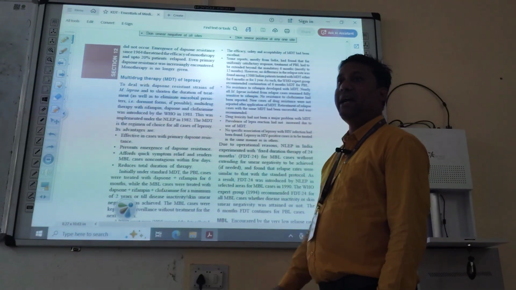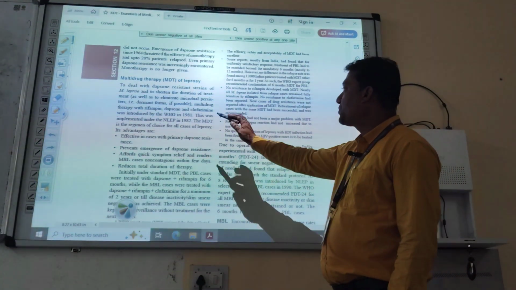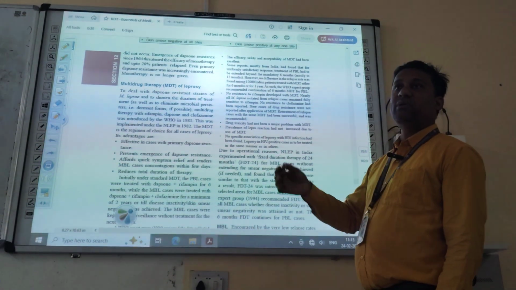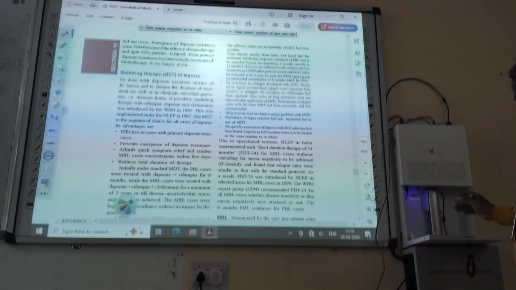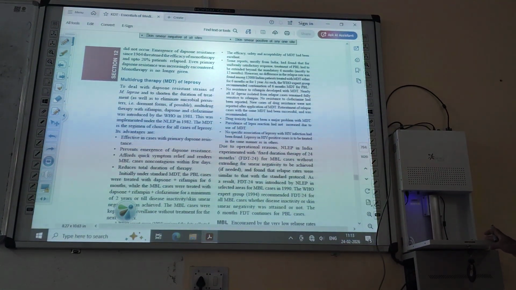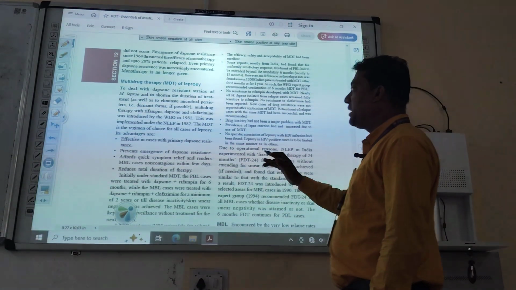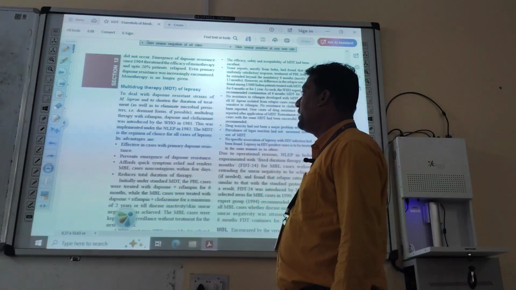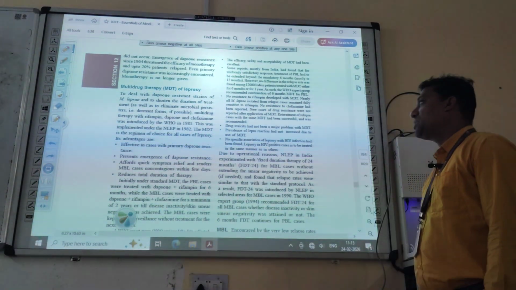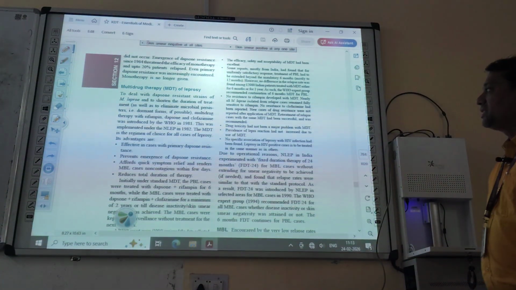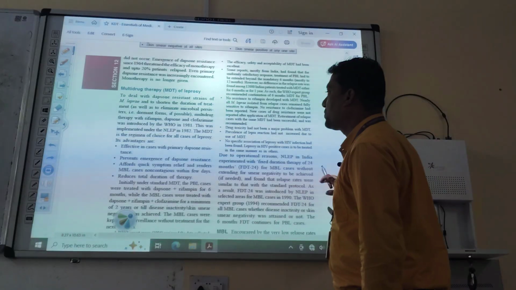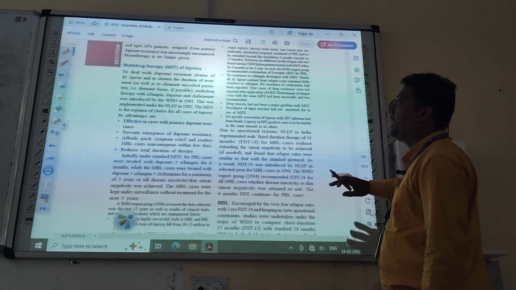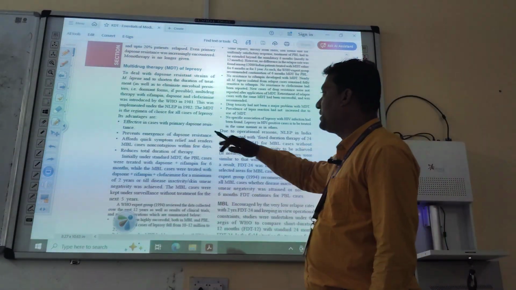Rifampin, it is an anti-tubercular drug, then dapsone, then clofazimine. You have to take 3 drugs simultaneously. Okay, that is rifampin, dapsone, and clofazimine. This was implemented under NLEP in 1982, National Leprosy Eradication Program. The MDT is the regimen of choice for all cases of leprosy and its advantages are